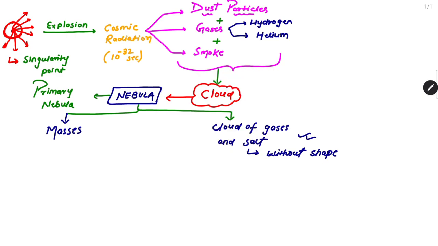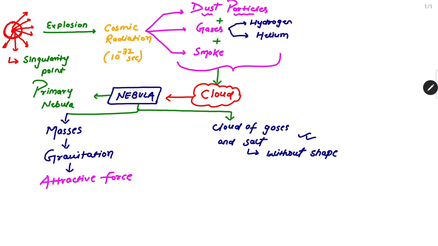So tell me, if the dust particles, gases, and smoke form a cloud, and that cloud is known as nebula, and if this nebula has masses, is there any force of gravitation? Must be there, right? If there is mass, then gravitation must be there. And as we know, this gravitation is an attractive force. So what will happen?